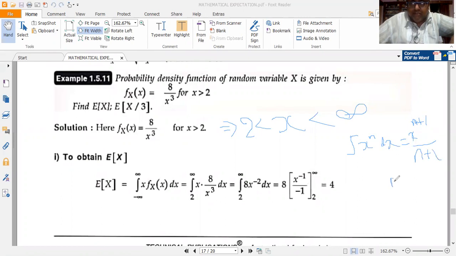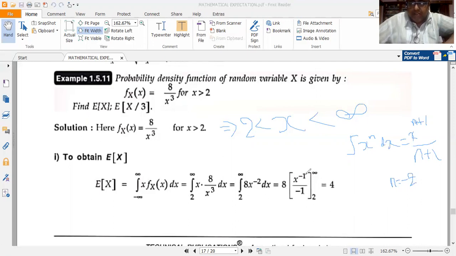So here n is equal to minus 2. So integral 2 to infinity 8x to the power of minus 2 dx. So 8 into x to the power of n plus 1, where n is equal to minus 2. So x to the power of minus 2 plus 1 by minus 2 plus 1 with limits 2 to infinity. I have multiplied by 8. Now minus 2 plus 1 is minus 1, so this becomes 8 into x to the power of minus 1 by minus 1, limits 2 to infinity.